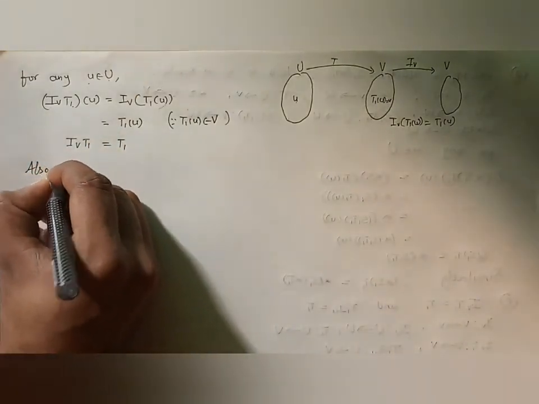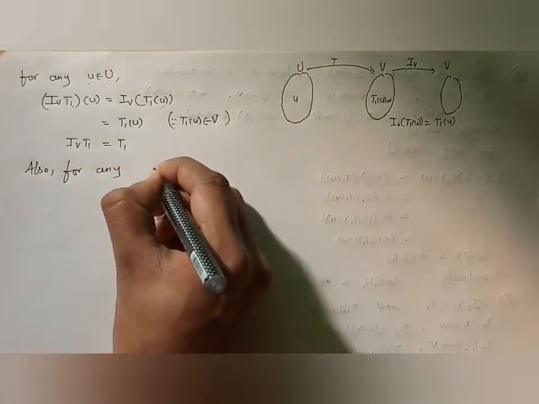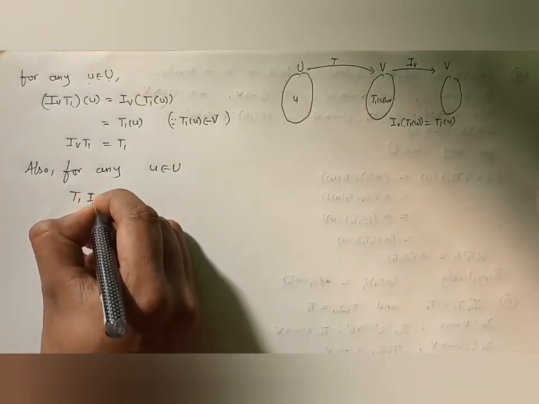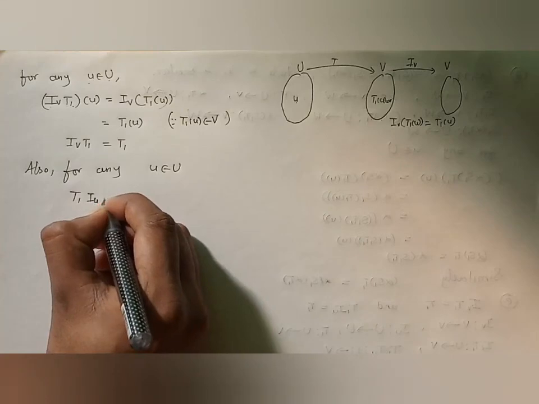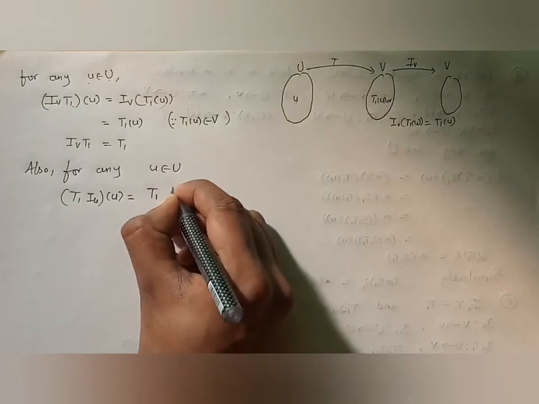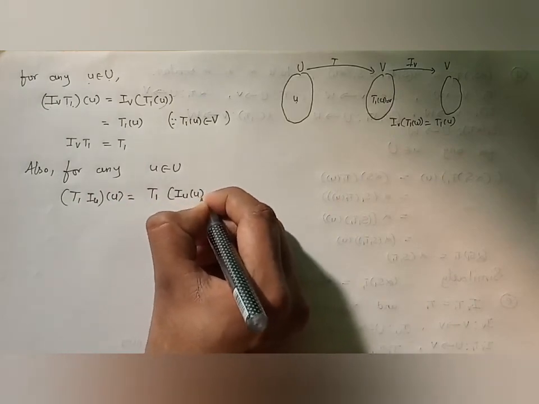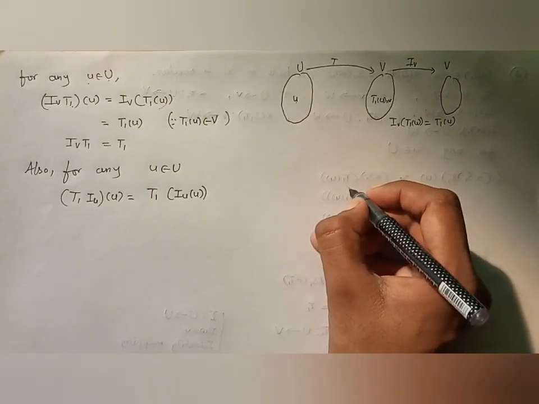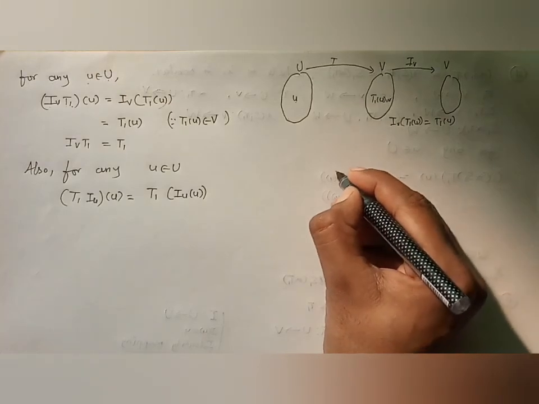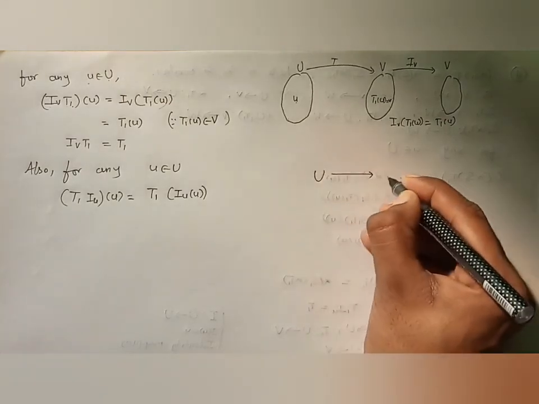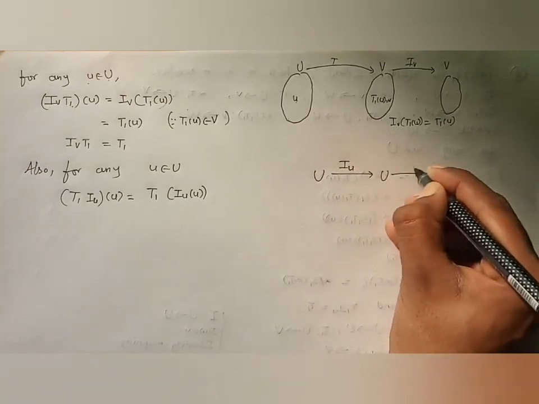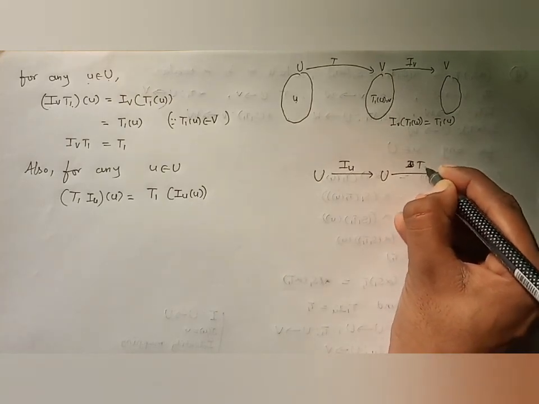Similarly, for any U belongs to U, T1 IU of U is equal to T1 of IU of U. Again we can see this by mapping: U to U is IU, and U to V is T1.